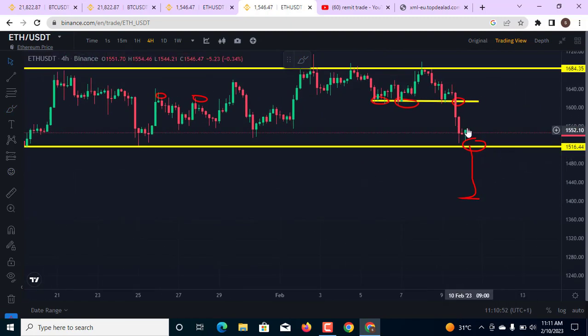On ETH, expect the market to come back down into this level of $1,522, and a breakout is going to send the market back down.